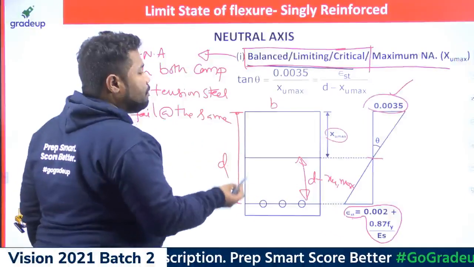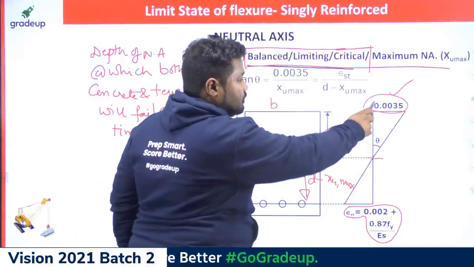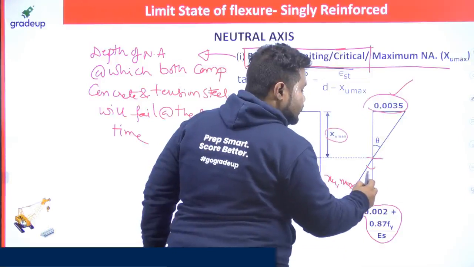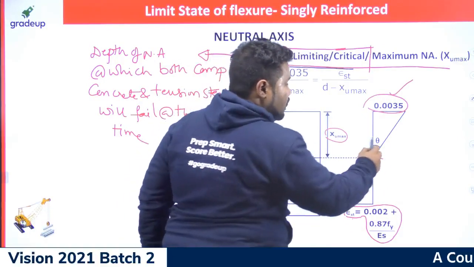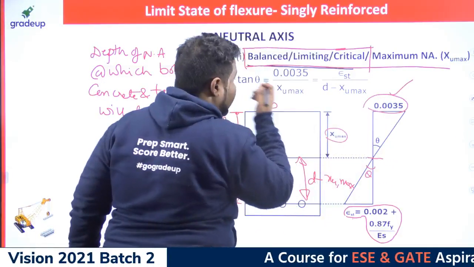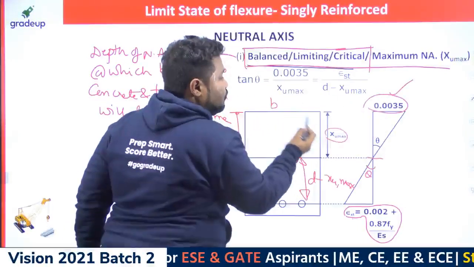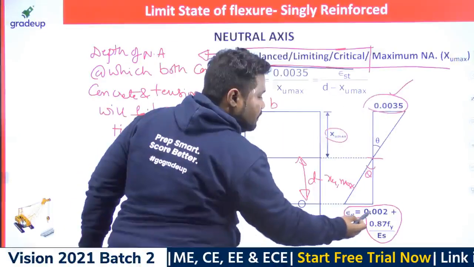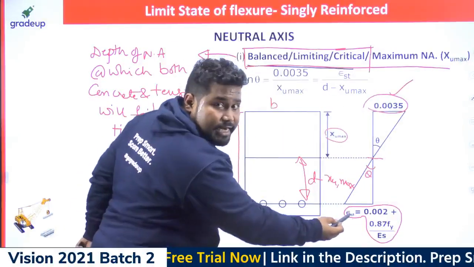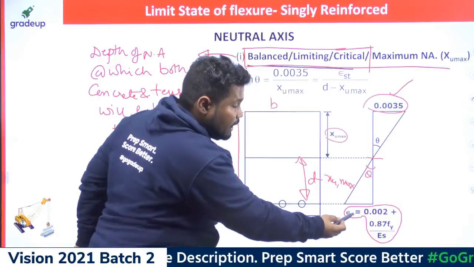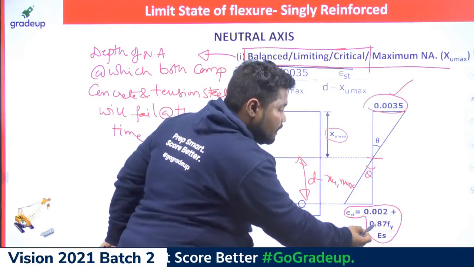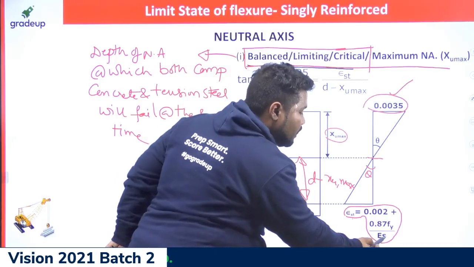I applied similar triangles properties. If this is theta, then this is also theta. This is strain block. If I do that, you can directly write 0.0035 by XU max is equal to how much is the strain in steel at the time of failure, at the time of yielding? So 0.002 plus 0.87 Fy by Young's modulus of steel.